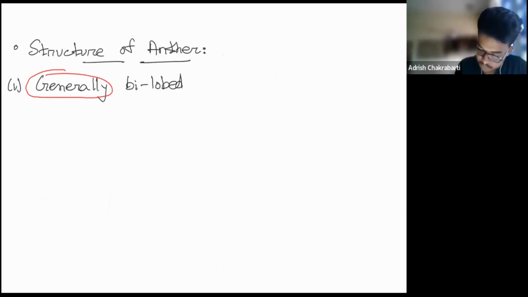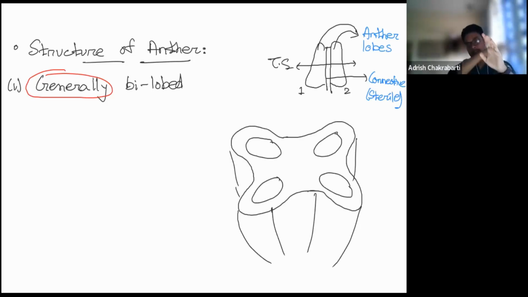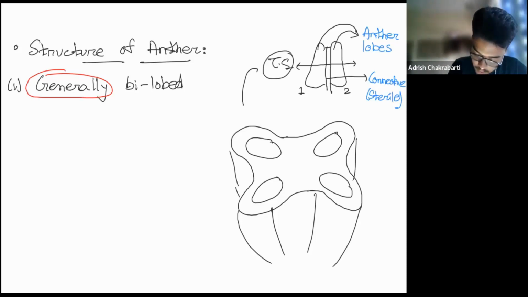Okay, so let me draw the structure of anther. This is the primary structure of the anther. This is the filament. This filament goes like this. It attaches to the thalamus or petal of the flower. We're not concerned with this part. We are concerned with the anther part. So we are taking the transverse section, the TS. The structure shows something like this. We have a piece of anther, and we are cutting it like this. TS, transverse section. When we cut the TS, we obtain this.